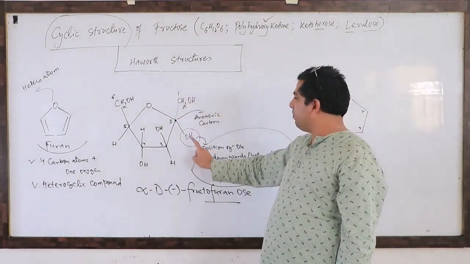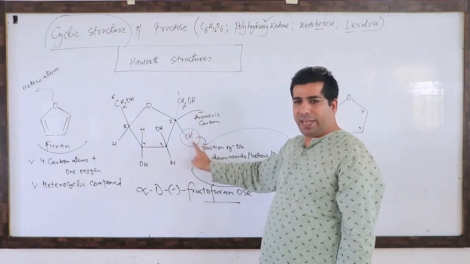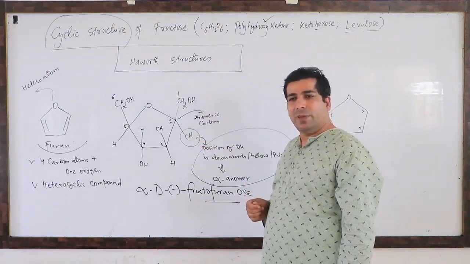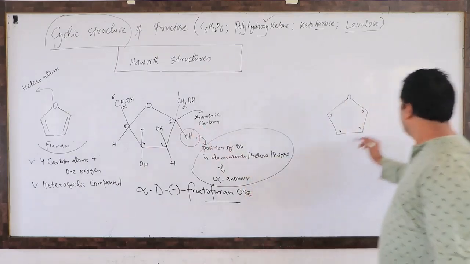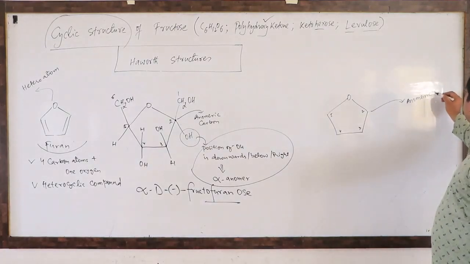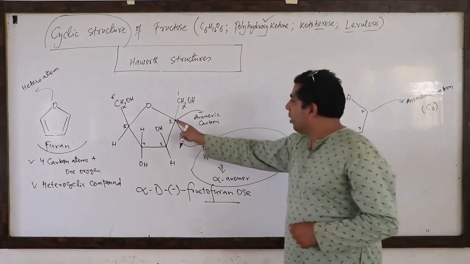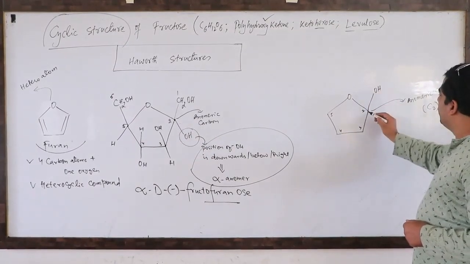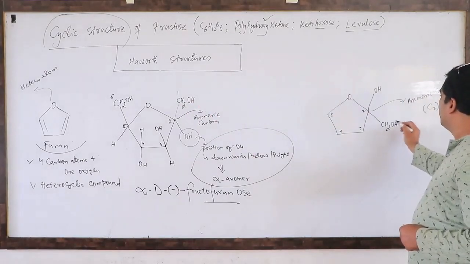Forget about it. What is the OH group on the second carbon? The second carbon is the anomeric carbon. The OH group is downwards. Downwards means alpha anomer. But if I put this OH group up, it will become the beta anomer. Correct? Because I have to change the position of the OH group on the anomeric carbon, which is the second carbon. So on carbon number second, the OH group is down, but in this structure, I will write the OH group up. So who will come down? CH2OH will come down.